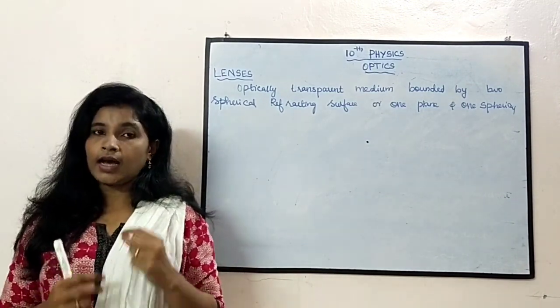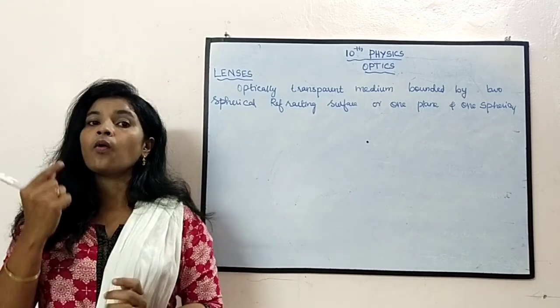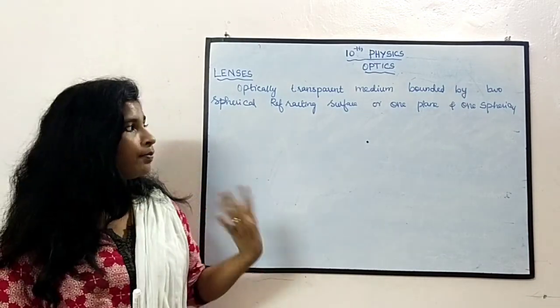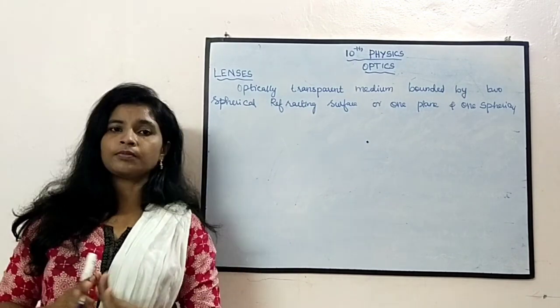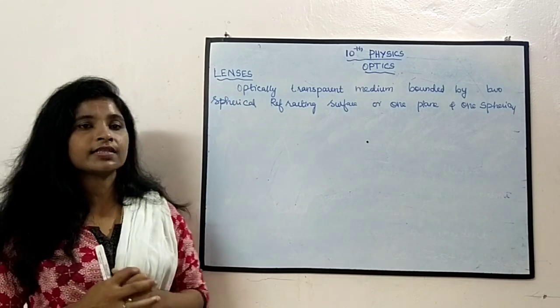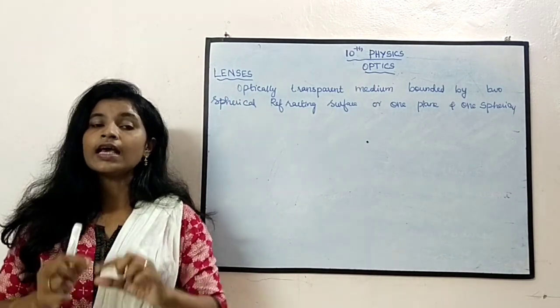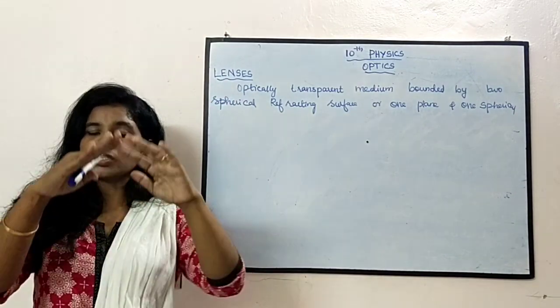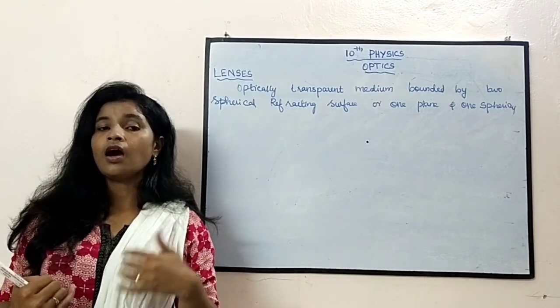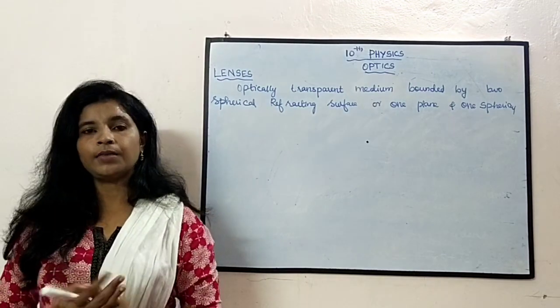One surface may be a plane surface and one may be a spherical surface, or both may be spherical surfaces. So that is what is called a lens. What is meant by lens? It is a transparent medium bounded by two surfaces. Both surfaces can be spherical, or one may be plane and the other spherical.